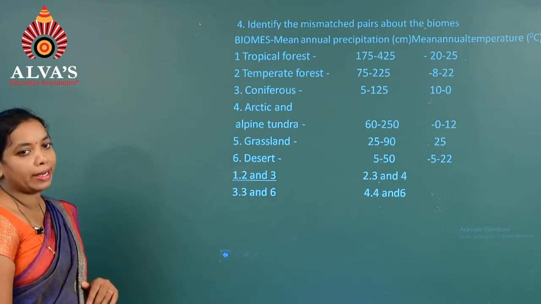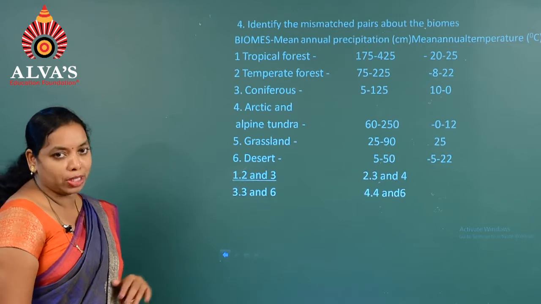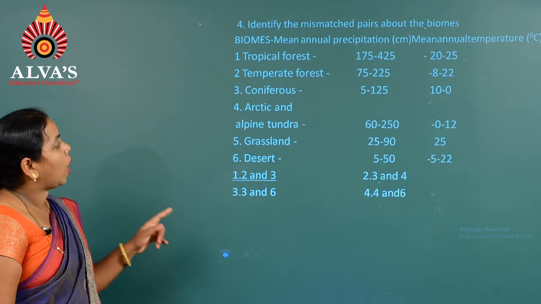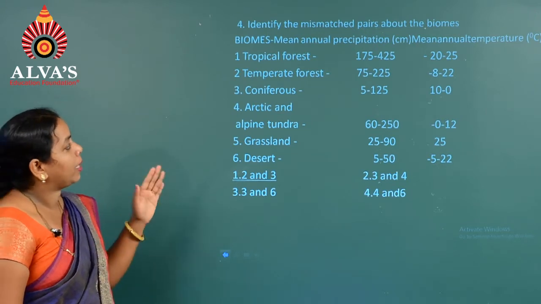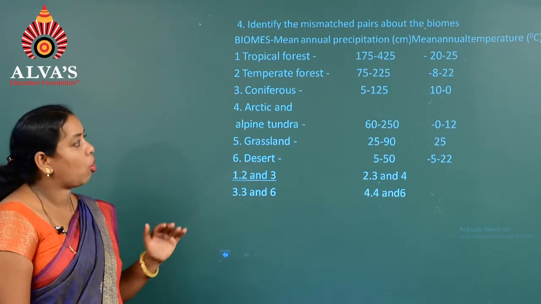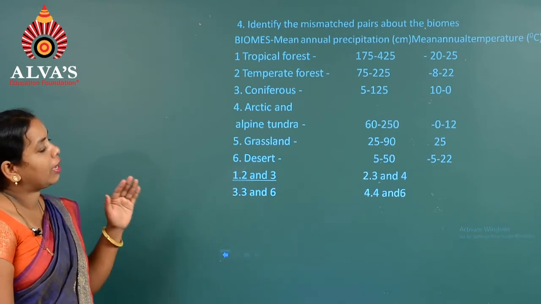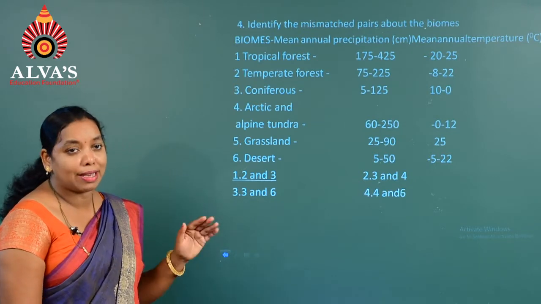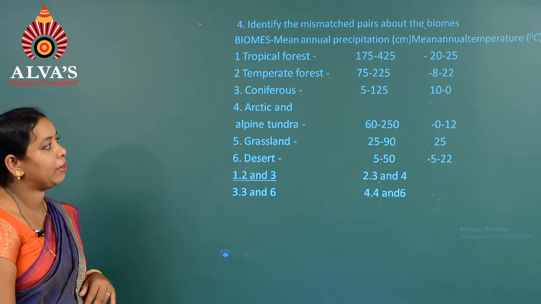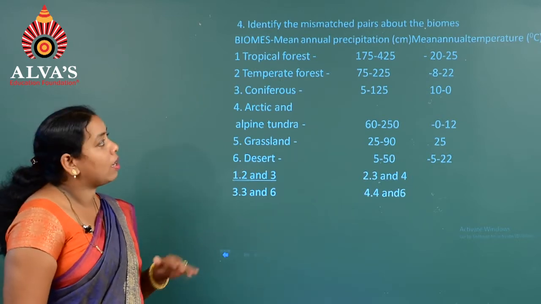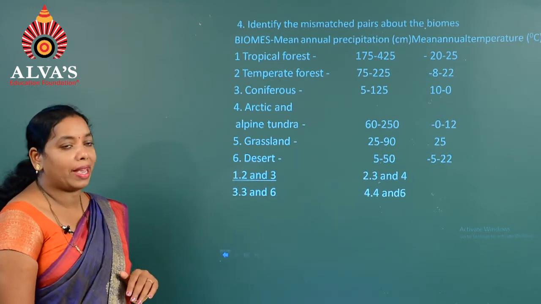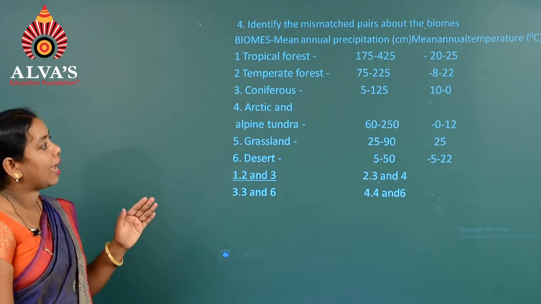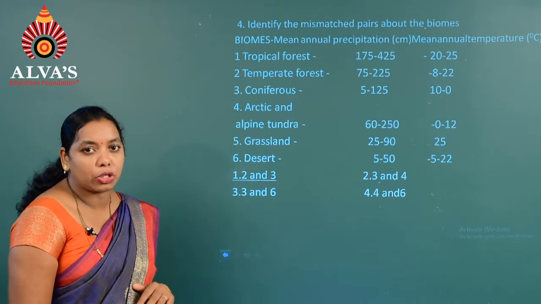Whereas here we have to identify which one is mismatched. So we can see that the first option, if you consider, 2 and 3 were mismatched. Temperate forest, that is the second option, where they said that the annual rainfall or the precipitation is 15 to 225. Actually it lies more than 225, that is 300 to 1000 centimeter, that much rainfall can be expected. Whereas the mean annual temperature is actually up to 30 degrees Celsius we can expect.